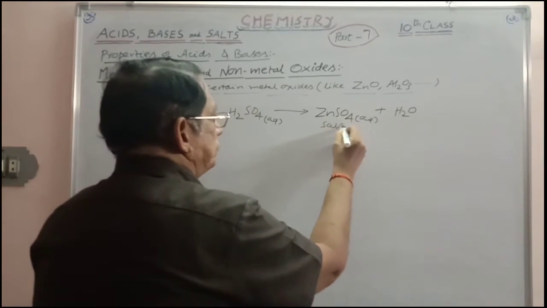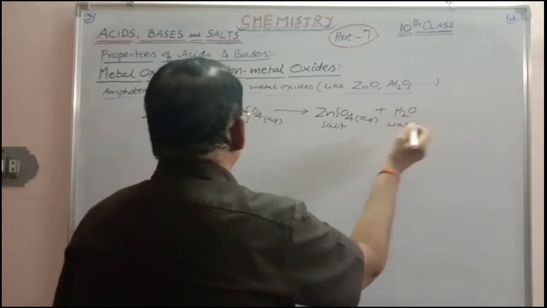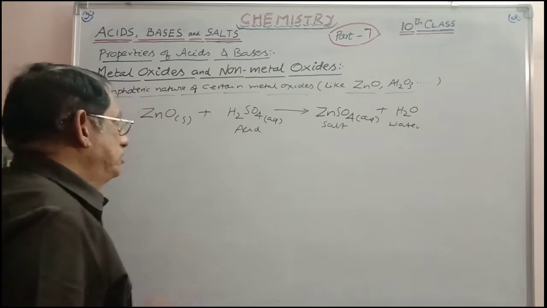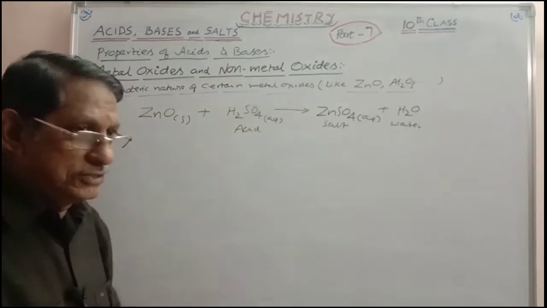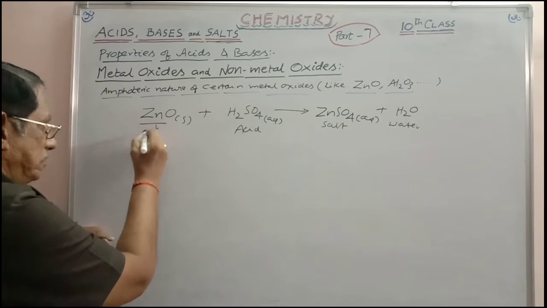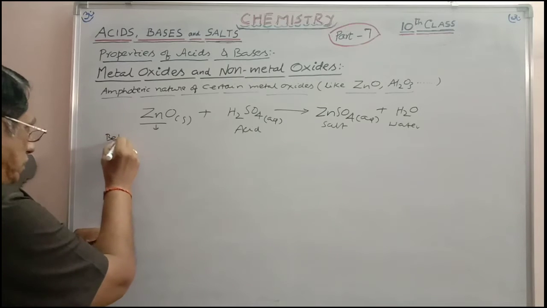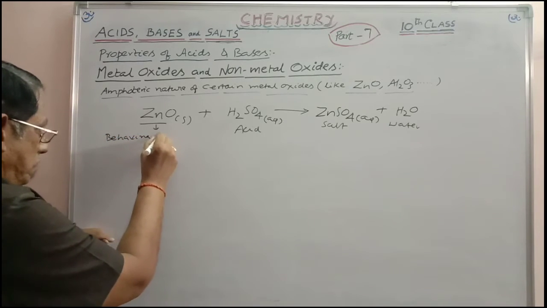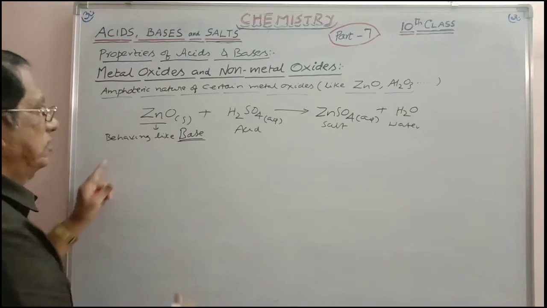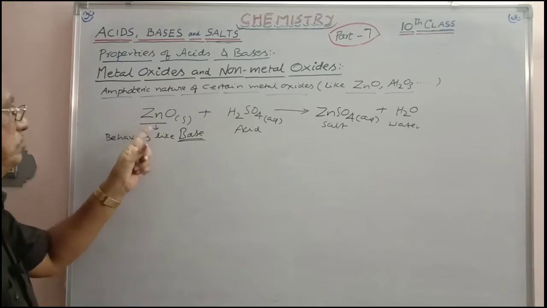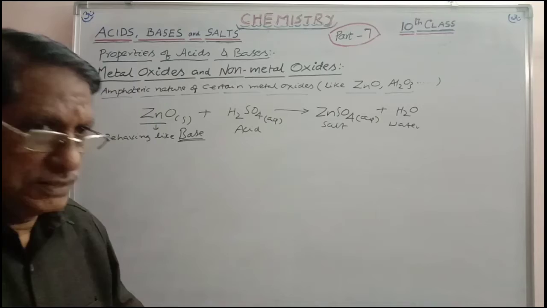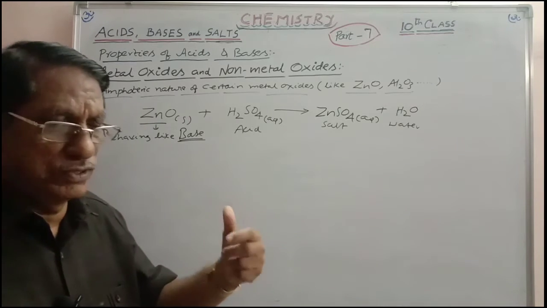This is salt, this is water, this is acid. So zinc oxide plus acid will give you salt and water. In this particular reaction, zinc oxide is behaving like base because it is reacting with acid, gives salt and water. That is nothing but the neutralization, as we previously discussed.